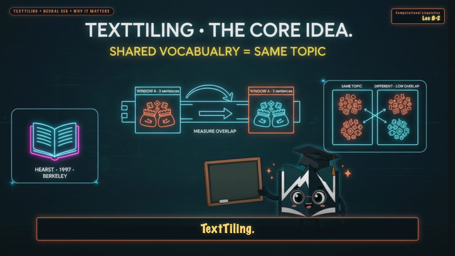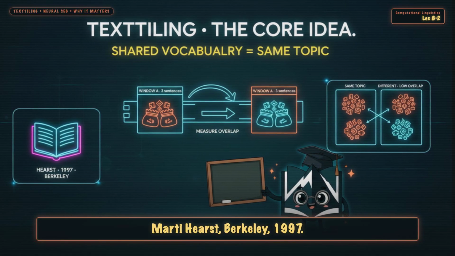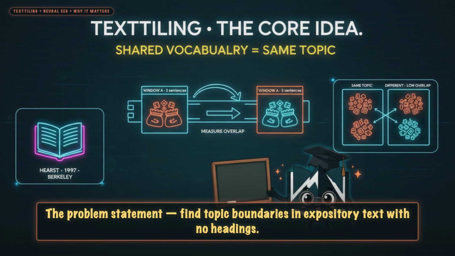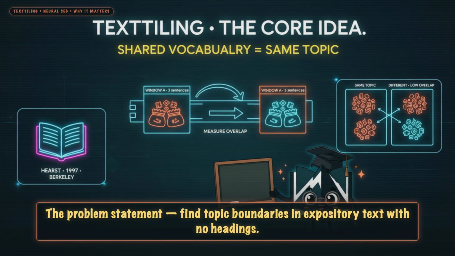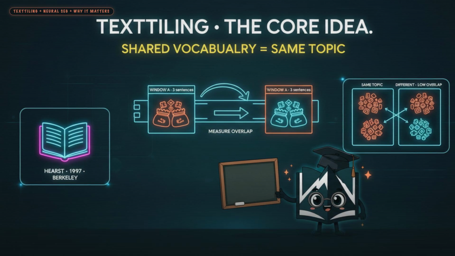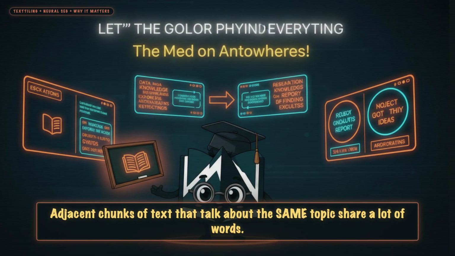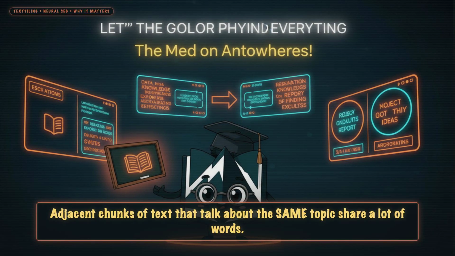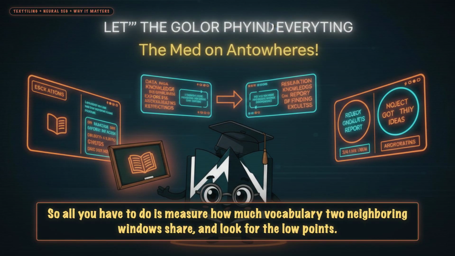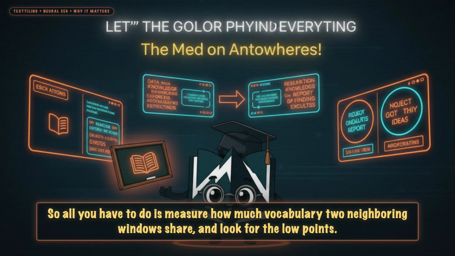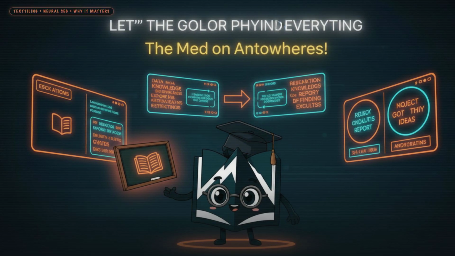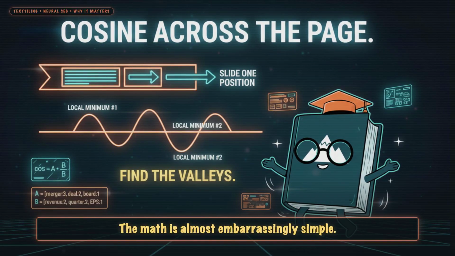Beat 1. TextTiling. Marti Hearst, Berkeley, 1997. The problem statement: find topic boundaries in expository text with no headings. Her insight: a topic is characterized by its vocabulary. Adjacent chunks of text that talk about the same topic share a lot of words. Adjacent chunks that talk about different topics don't. So all you have to do is measure how much vocabulary 2 neighboring windows share and look for the low points. The math is almost embarrassingly simple.